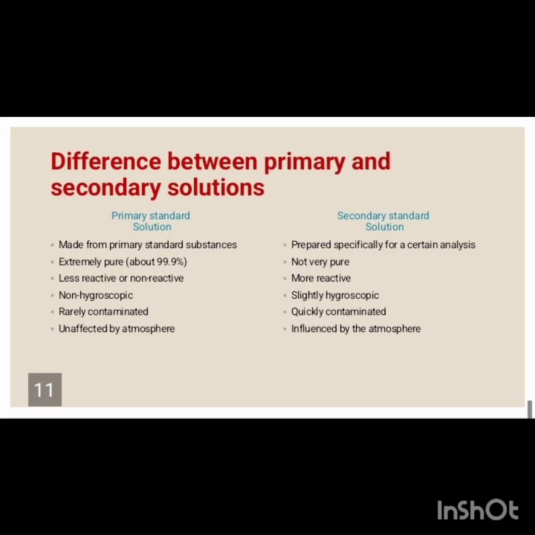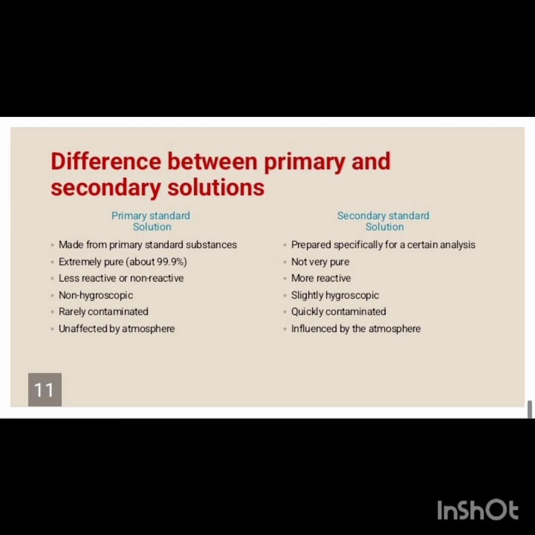And finally, we see the difference between the primary and secondary standard solution. Left side column indicates the primary standard solution and right side column indicates the secondary standard solution. Primary standard solution is made from primary standard substances, which are extremely pure, about 99.9%, less reactive or non-reactive, non-hygroscopic, rarely contaminated and unaffected by the atmosphere.